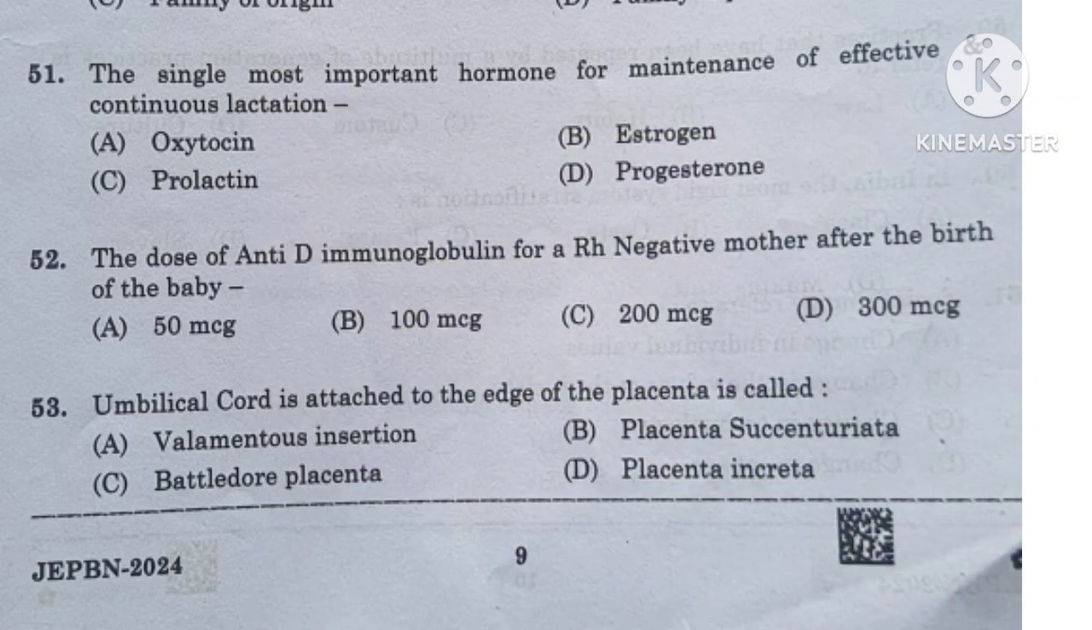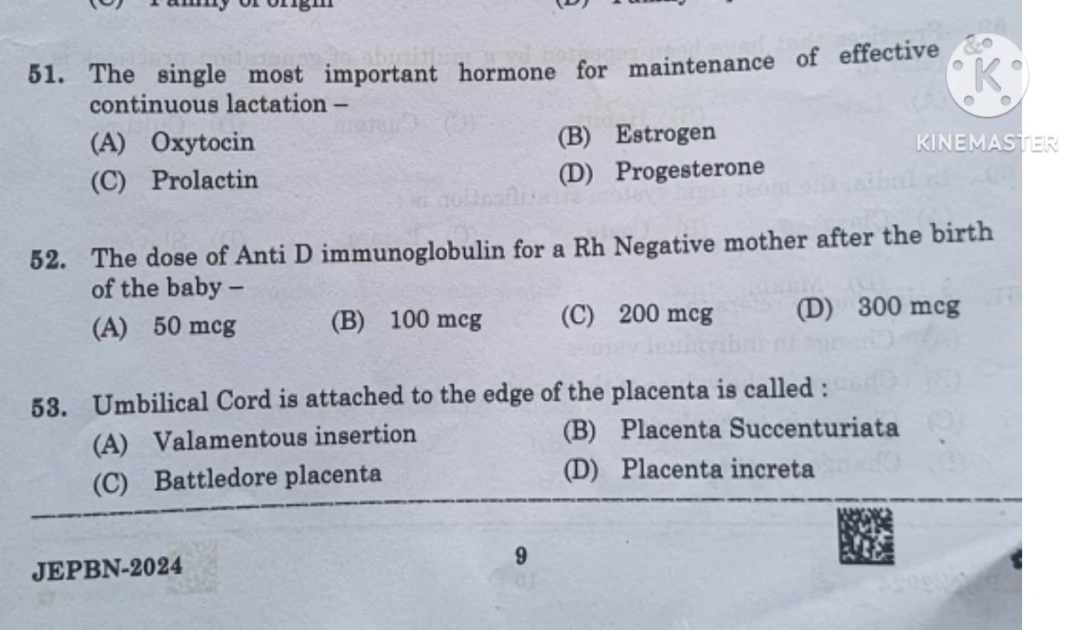The dose of anti-D immunoglobulin for an Rh-negative mother after the birth of the baby: 50 microgram, 100 microgram, 200 microgram, or option D 300 microgram. At least 300 microgram of anti-D within 72 hours of the delivery is given to the mother. So here the right answer is option D.